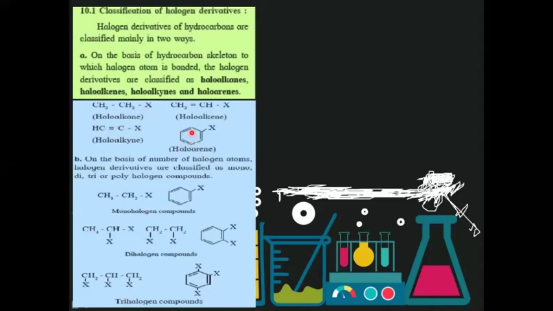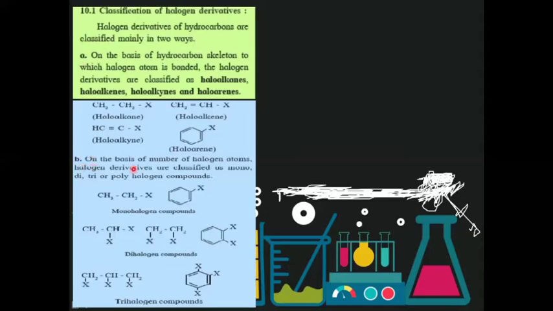Basically, it is an aromatic compound: CH double bond CH, single bond CH, double bond CH, single bond CH, double bond CH. Here one hydrogen is replaced by a halogen. So this is a haloarene. So this is the first way, or first type, of classification. Now B,